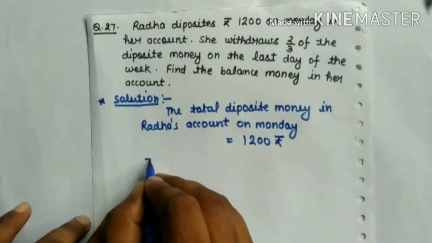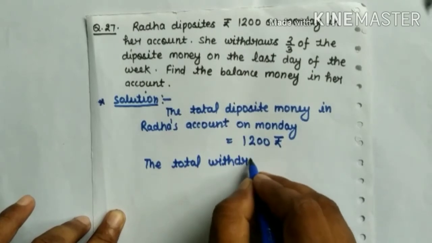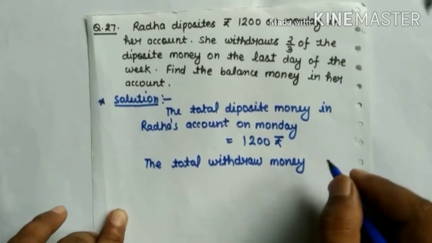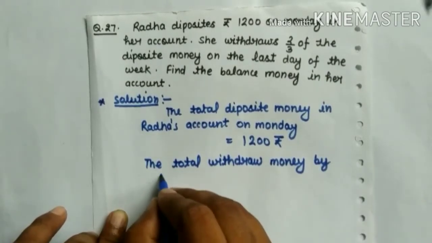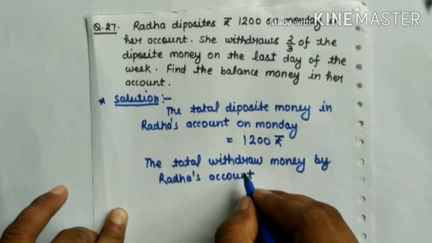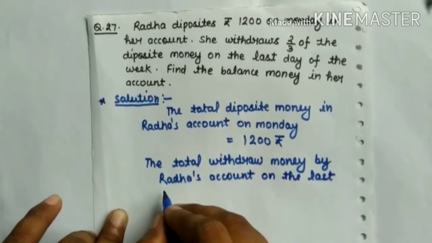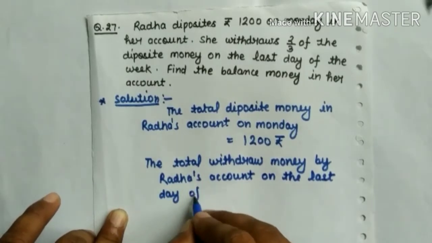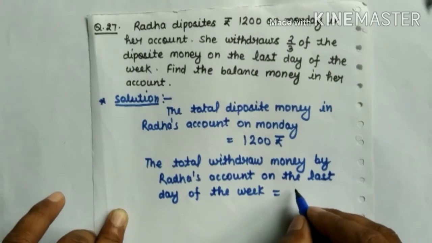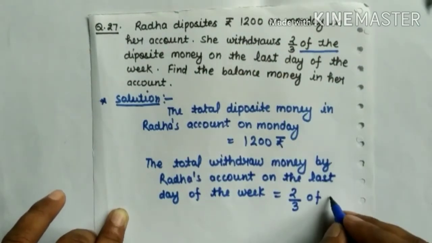The total withdrawn money by Radha's account on the last day of the week is equal to 2 over 3 of the deposit money.